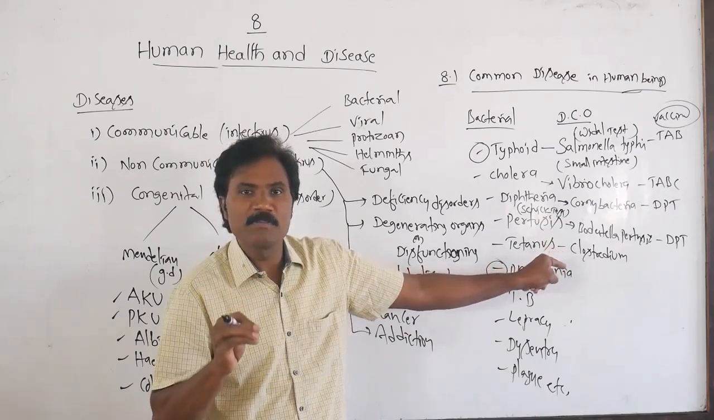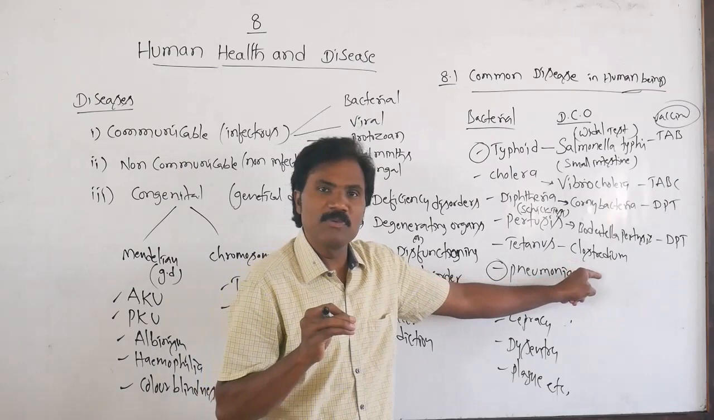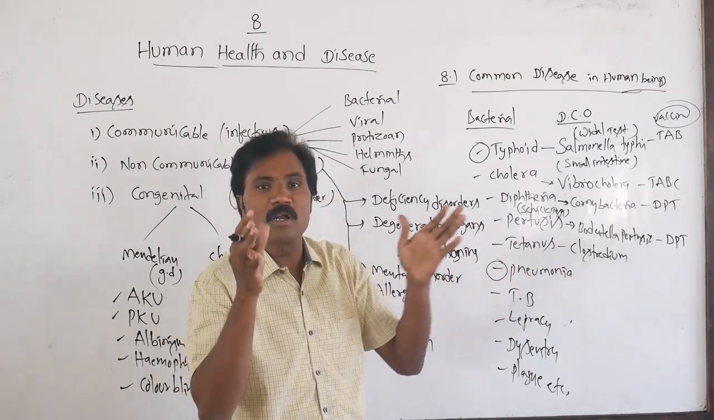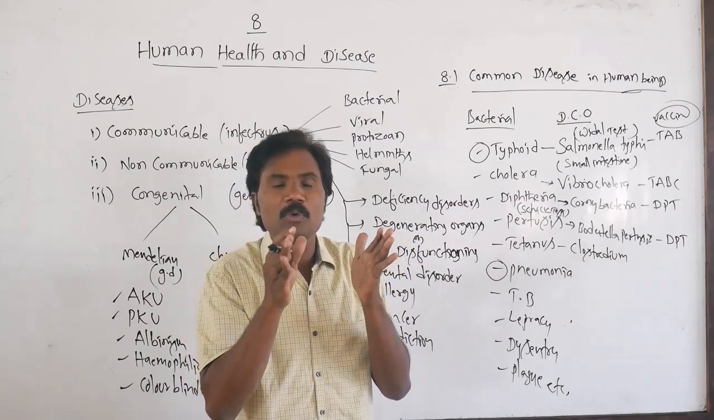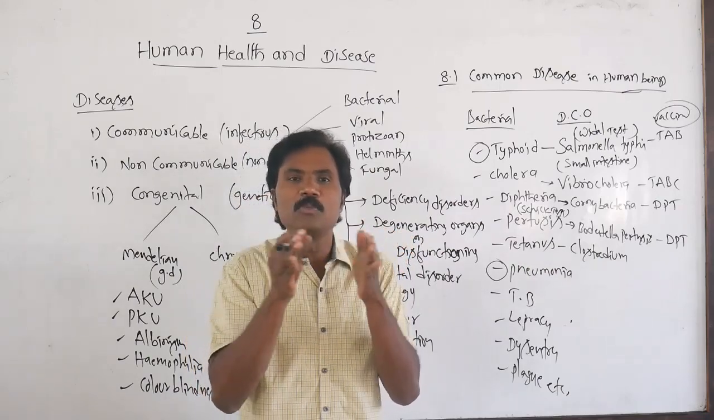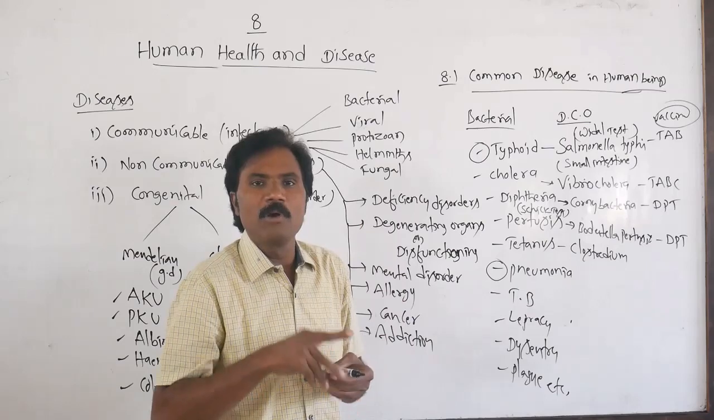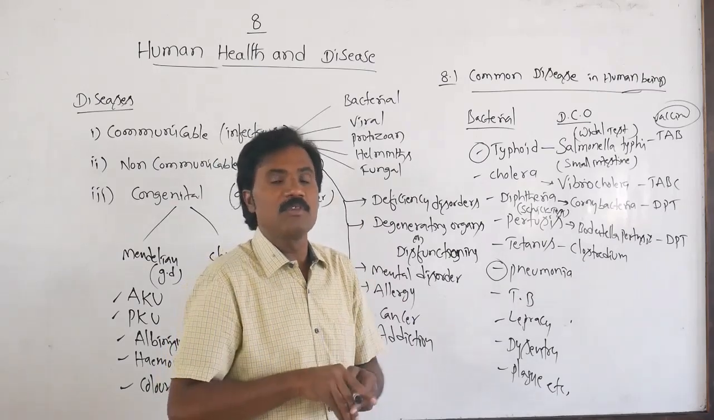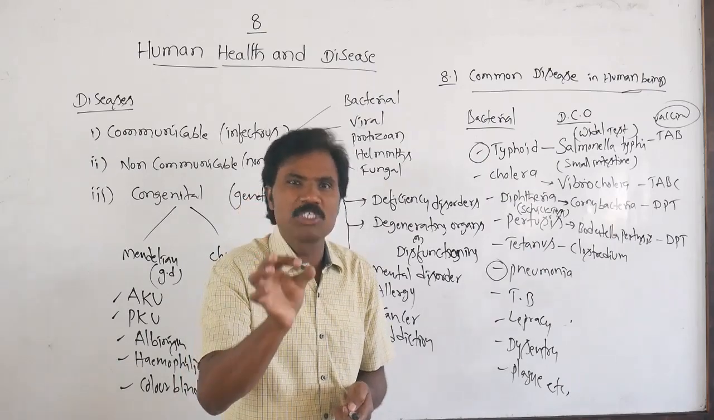What are the common symptoms? Locked jaw. That means the facial muscles become contracted. The person is unable to rotate or move, and unable to open the mouth properly. That is commonly called locked jaw. Why?